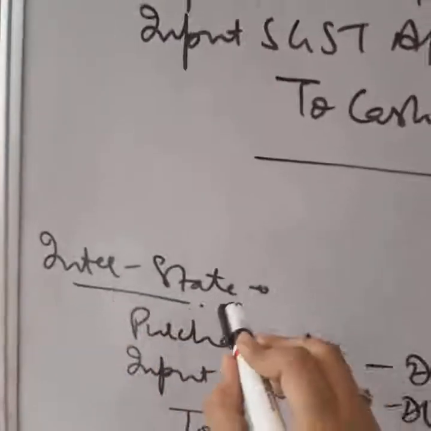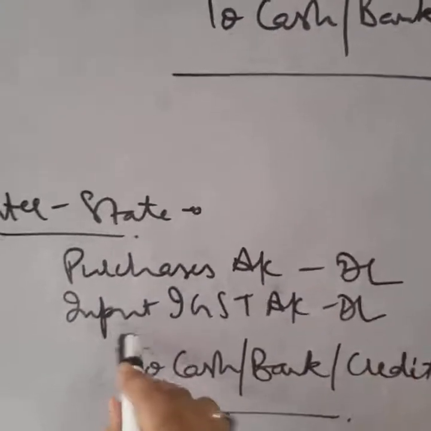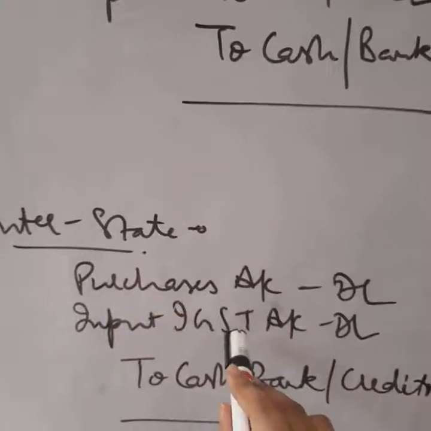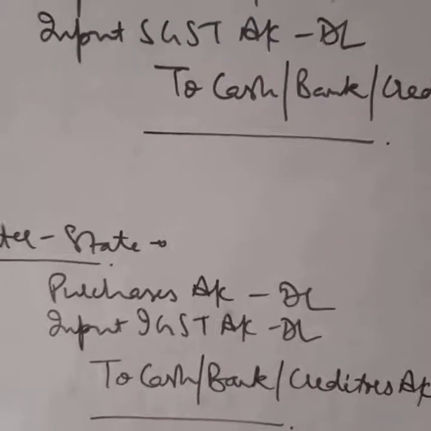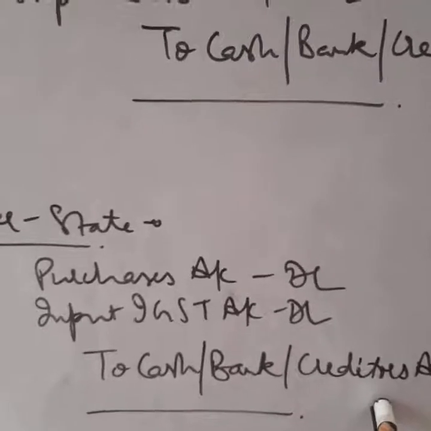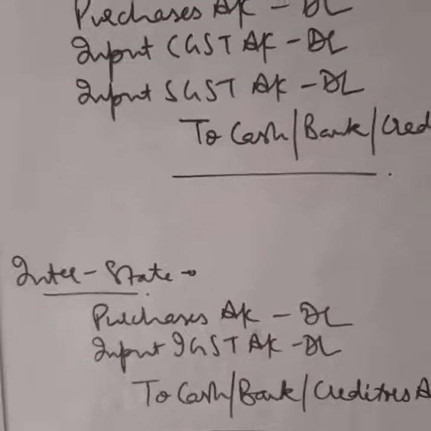Then is interstate purchase. Purchases will be debited. Then input IGST will be debited because it is an interstate purchase. So instead of CGST and SGST, there will be IGST, to cash, to bank, to creditors. Any one of these, whatever the case may be.